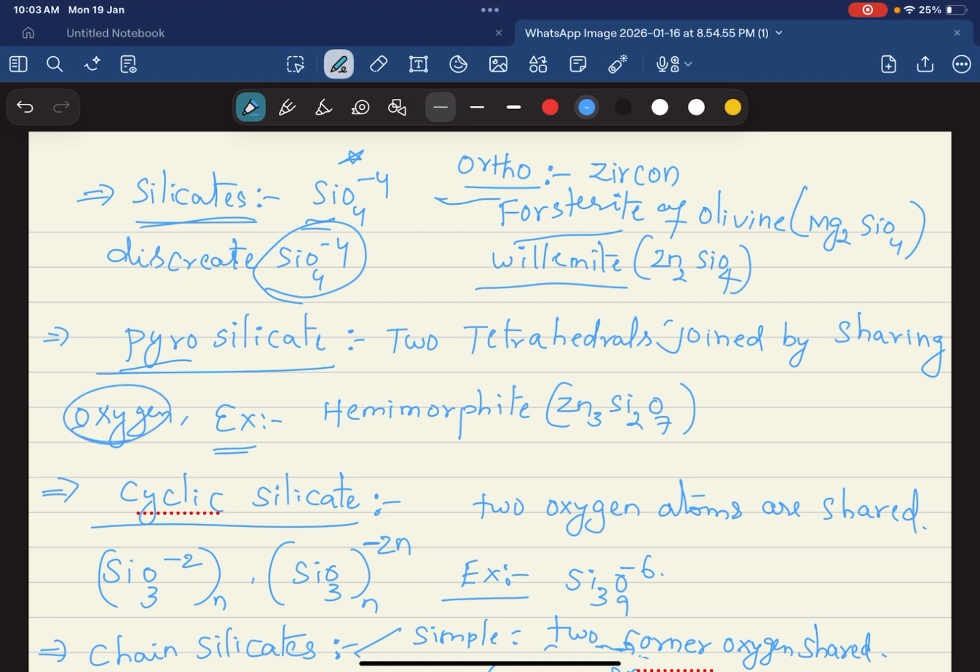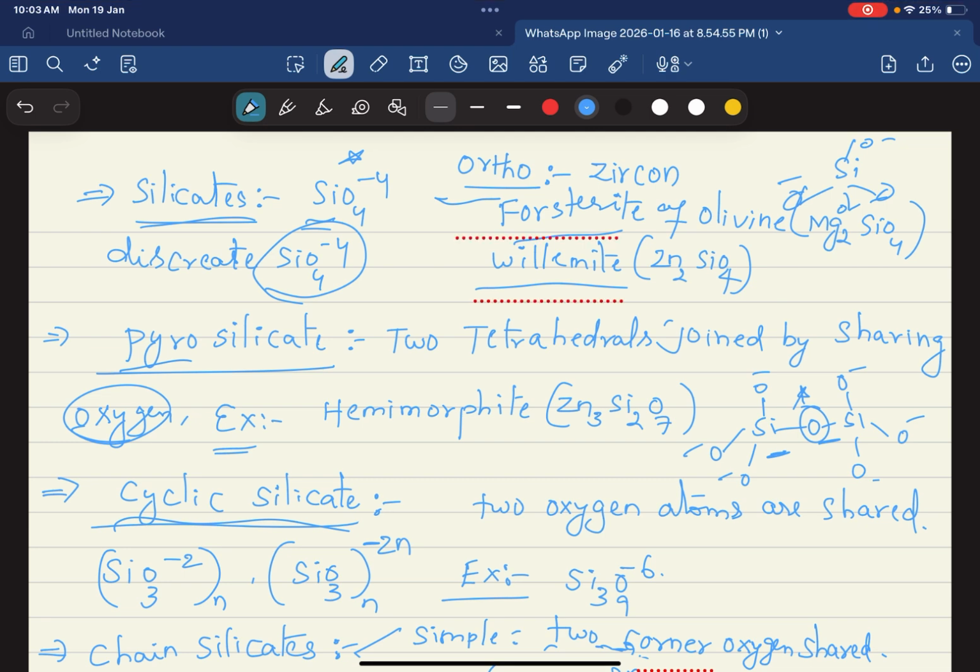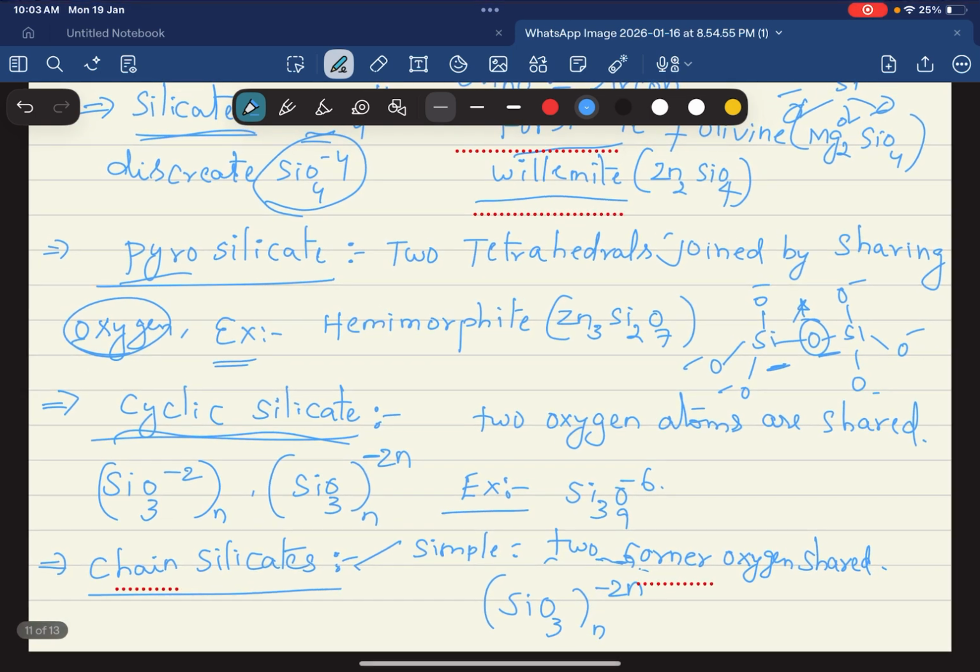So that oxygen is shared between 2 SiO4 units, like this. That means these 2 silicate units are joined with one shared atom, and in this case silicon is connected with 4 bonds like this. Similarly, in cyclic silicates, 2 oxygen atoms are shared. The general formula is SiO3 2-, where 2 atoms are shared, so (SiO3)n 2n-. Example of this. And chain silicates, simple.